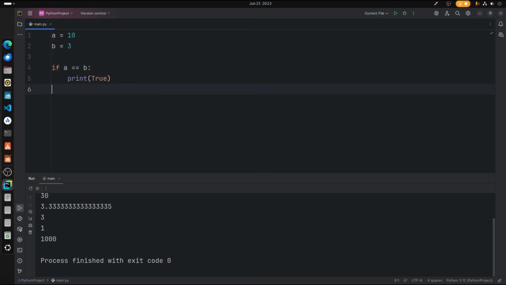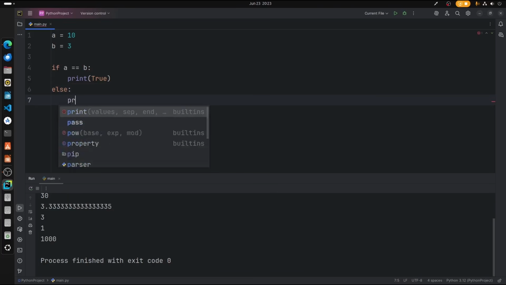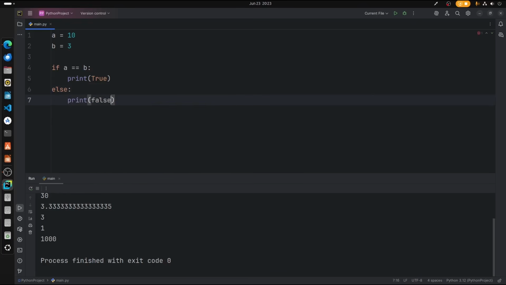Okay, and we'll be covering if else elif statements very soon. So for the sake of this explanation, I'm typing if else. So print false.